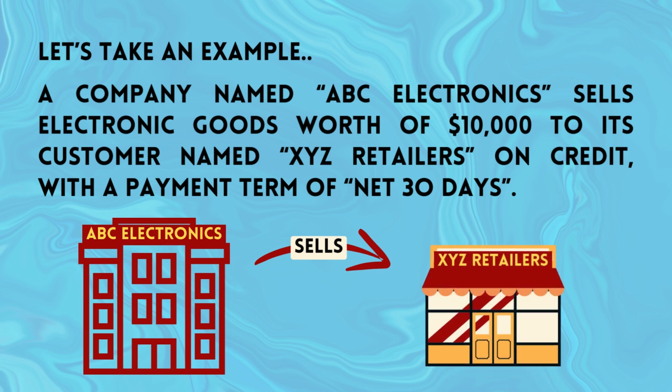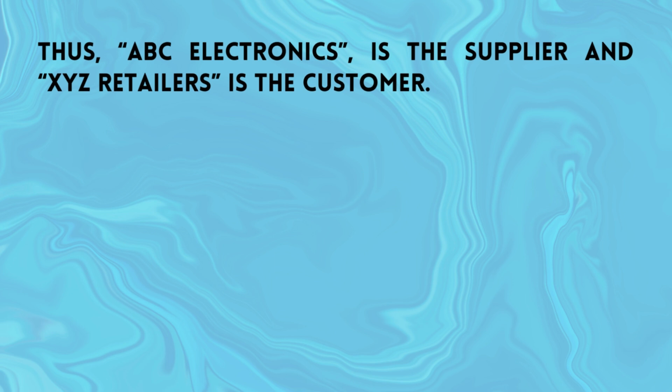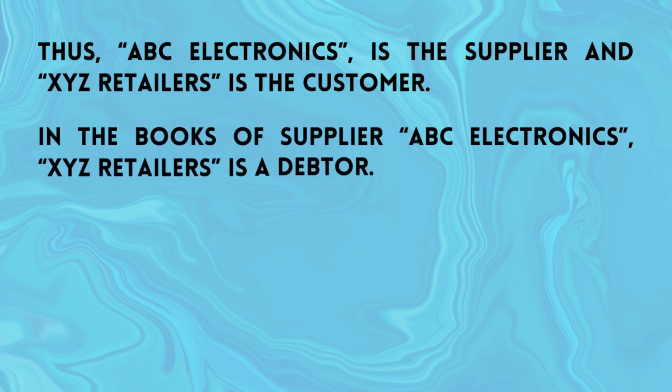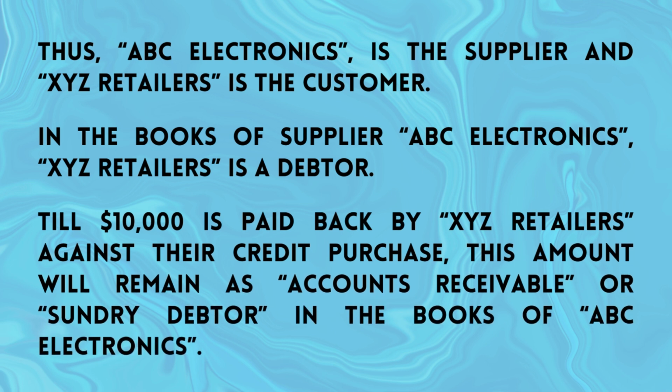Retailers on credit with a payment term of net 30 days. Thus, ABC Electronics is the supplier and XYZ Retailers is the customer. In the books of supplier ABC Electronics, XYZ Retailers is a debtor till $10,000 is paid back by XYZ Retailers against their credit purchase. This amount will remain as accounts receivable or sundry debtor in the books of ABC Electronics.